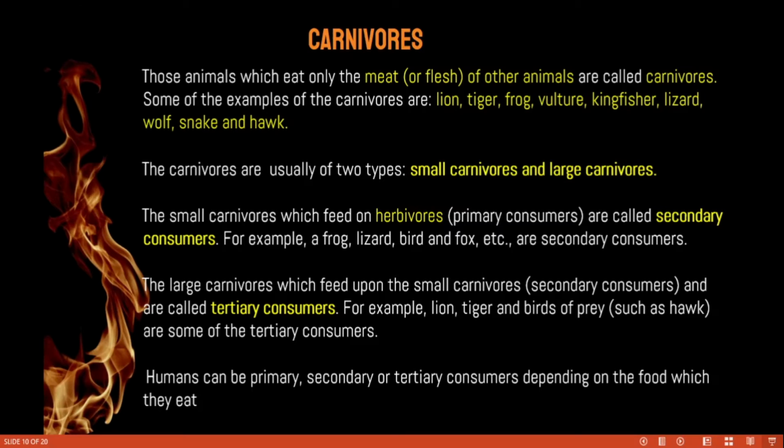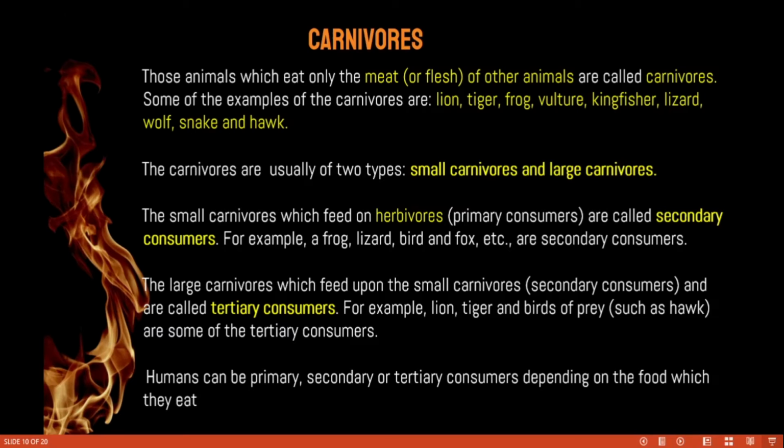In carnivores itself, there are two types. One is small carnivores, another one is large carnivores. What do we mean by small carnivores? Small carnivores which feed on herbivores or primary consumers are called secondary consumers. Simply we can say that small carnivores are nothing but secondary consumers. Examples: frog, lizard, bird, and fox.